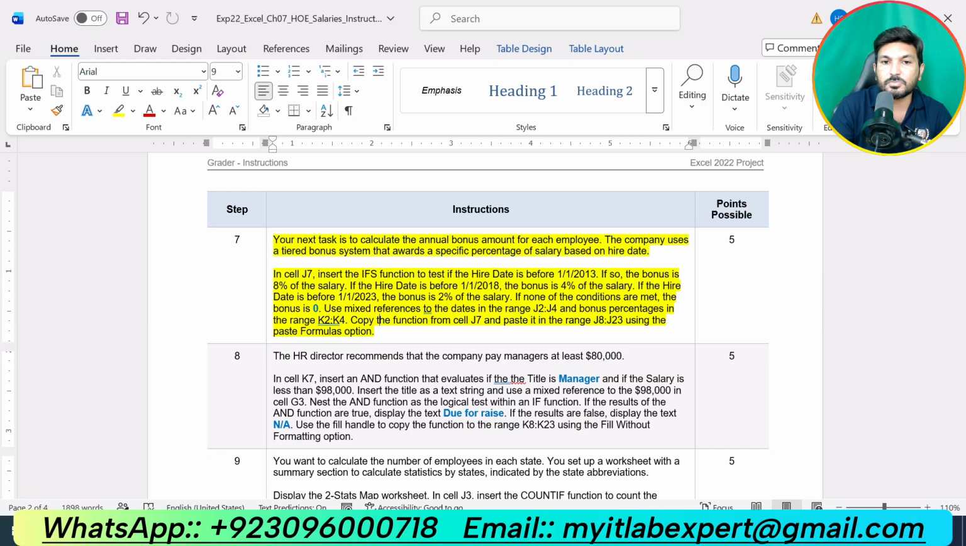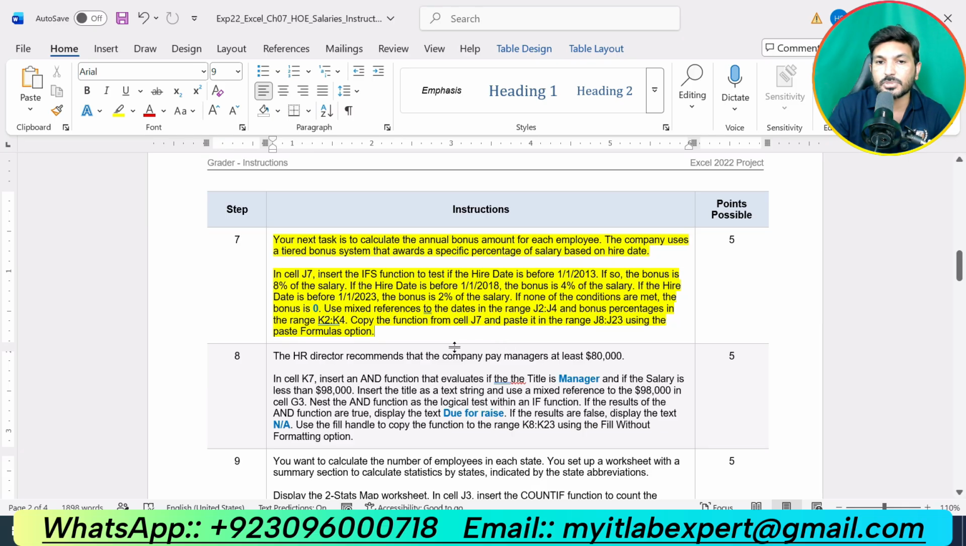If the hire date is before 1/1/2023, the bonus is 2% of the salary. If none of the conditions are met, the bonus is 0. Use mixed reference to the dates in the range J2 up to J4 and bonus percentage in the range K2 up to K4. Copy the function from cell J7, paste it in the range J8 up to J23 using the paste formulas option.